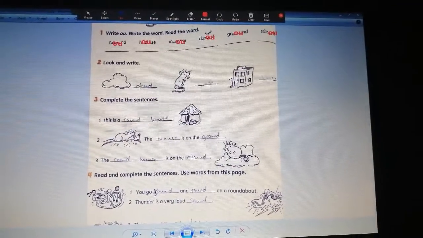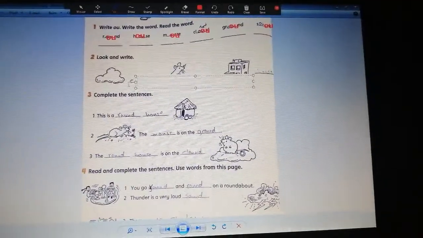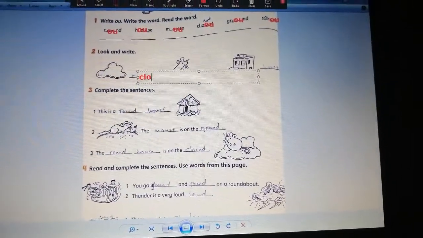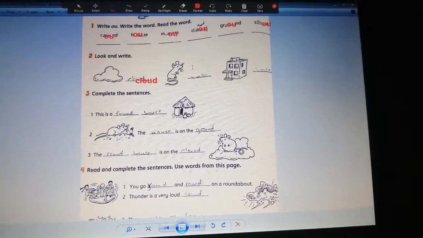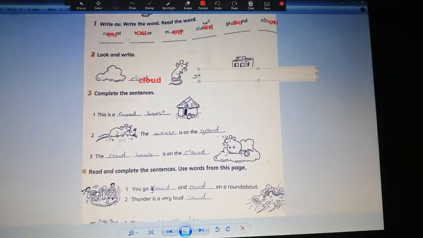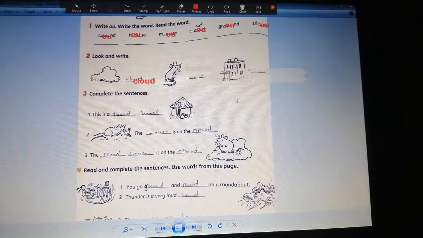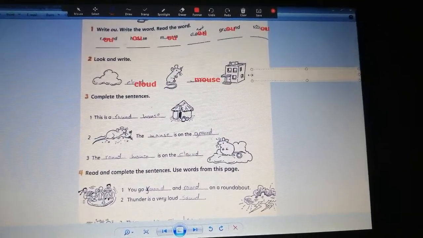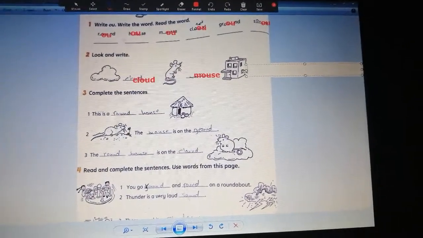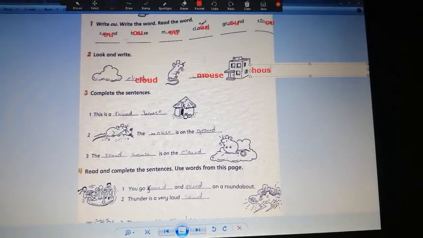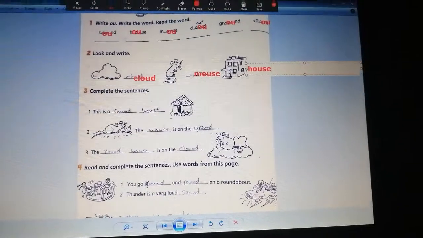What's this? Cloud. So we are going to write here cloud. Ow. And what's this? Mouse. So let's write mouse. Okay, yes, excellent. What's this? Yes, house. So let's write here house. Ow, house.